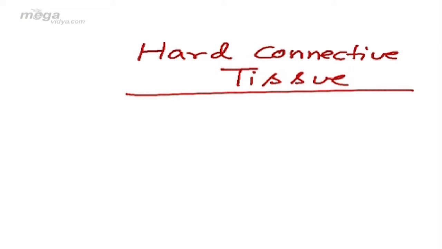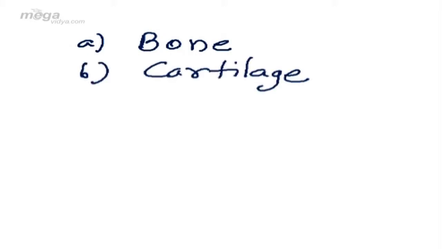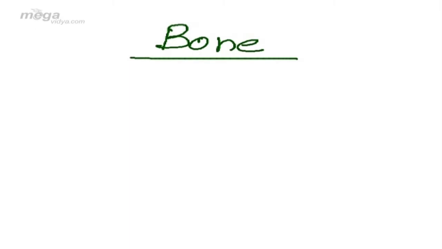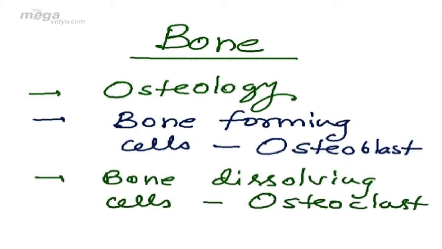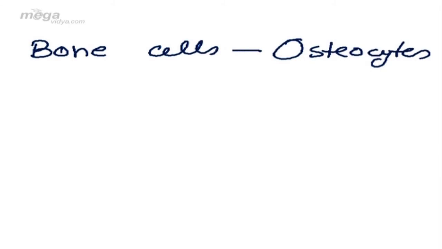Dear students, today we'll start another connective tissue which is titled as hard connective tissue. Under this heading, we'll study A. Bone and B. Cartilage. First we'll talk about bone. Study of bone is called osteology. The bone dissolving cells are called osteoclast. Bone cells are called osteocytes.